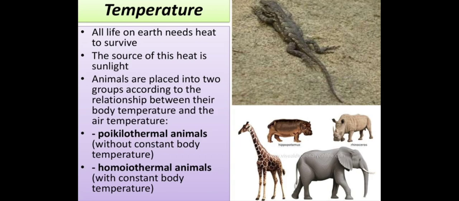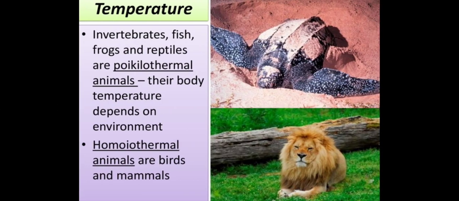Temperature. All life on earth needs heat to survive. Some part of heat is required. The source of this heat is sunlight. Animals are placed into two groups according to the relationship between their body temperature and the air temperature. They are poikilothermal animals without constant body temperature, and homoiothermal animals with constant body temperature.